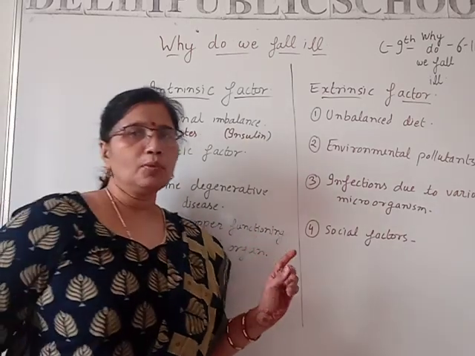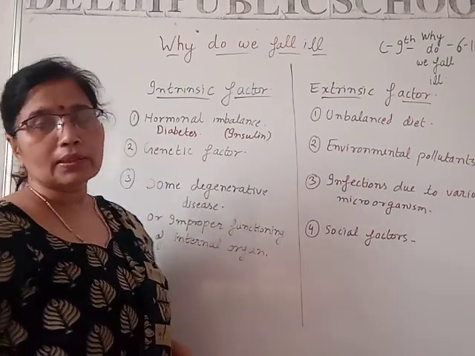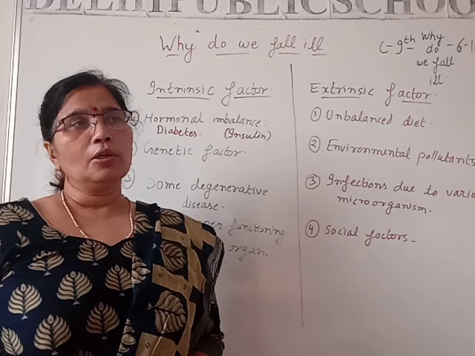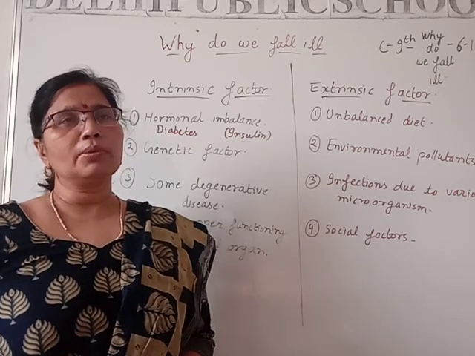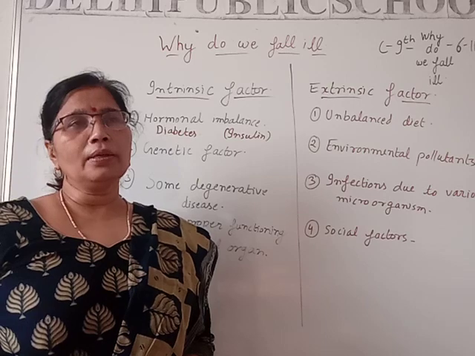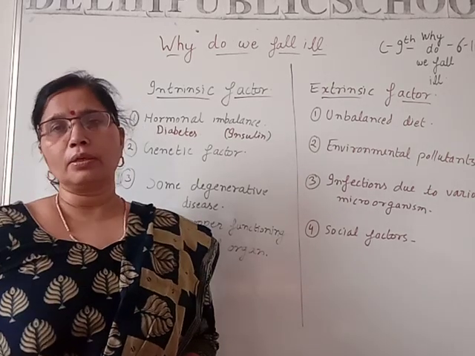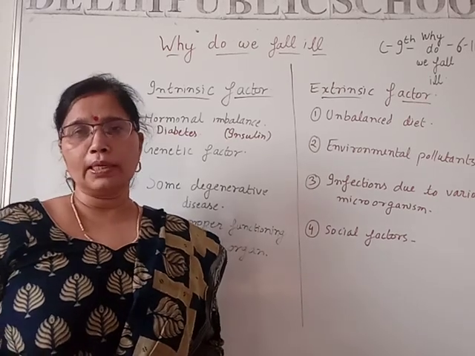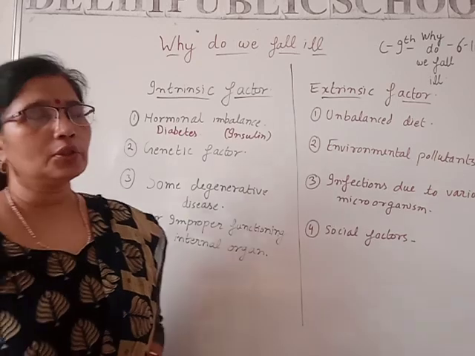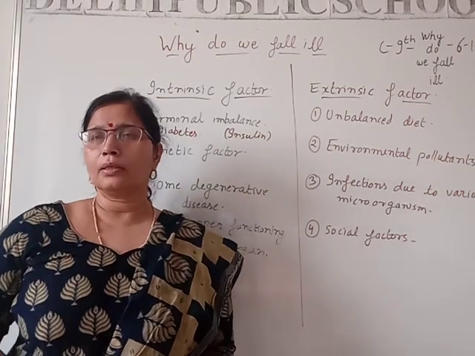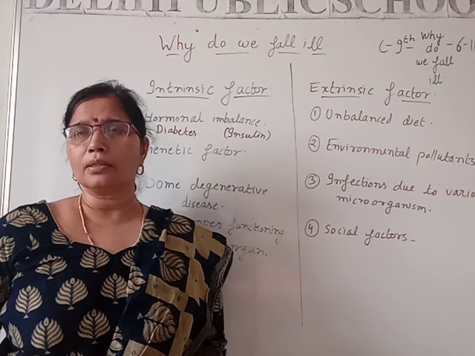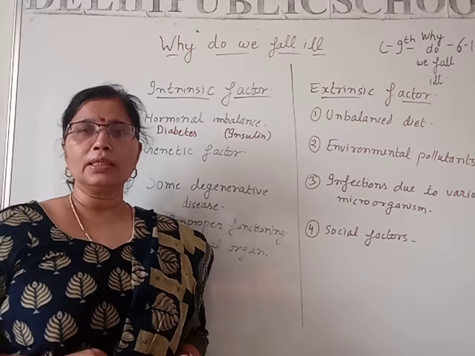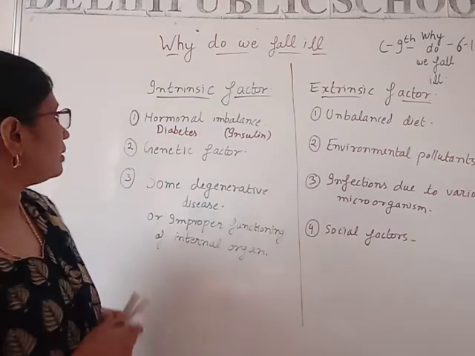Okay. Now let's move to the second point. I have written the genetic factor. Now, genetic factor means the disease which you must have many times heard about, that in the family history that disease is running from generation to generation. Like color blindness, somebody says that her grandmother was also color blind, and that she is also color blind. So what is this color blindness? This is a genetic disease. There are so many other genetic diseases, but let's choose one only. That's the easy one. I have chosen the example, color blindness.